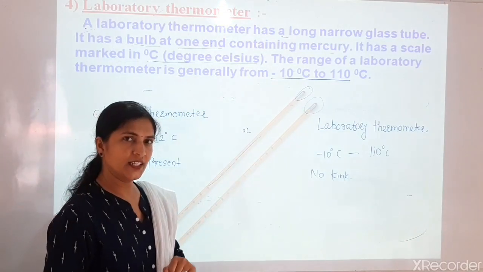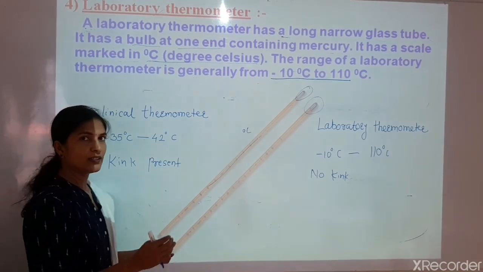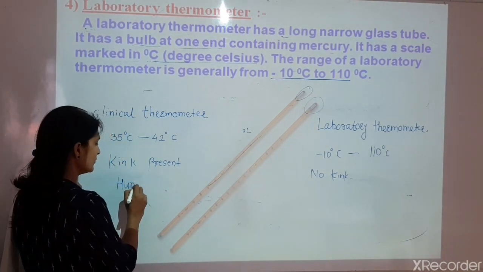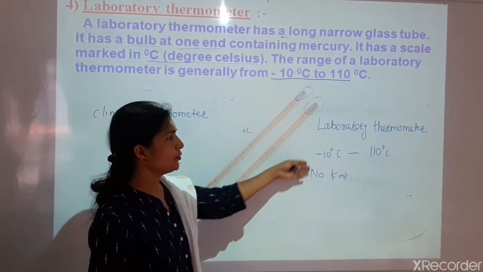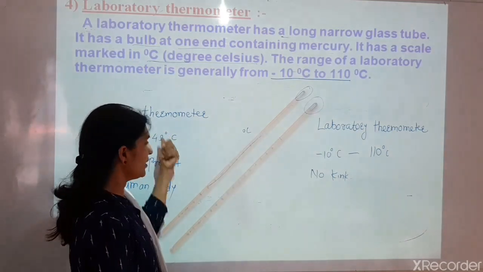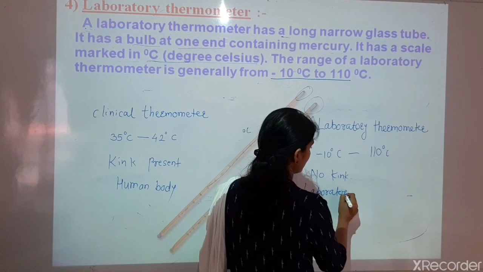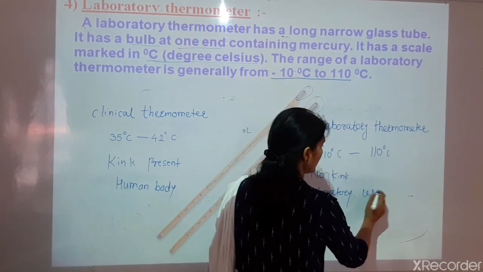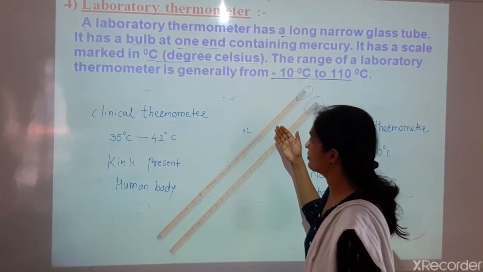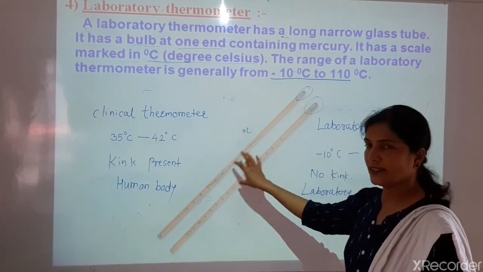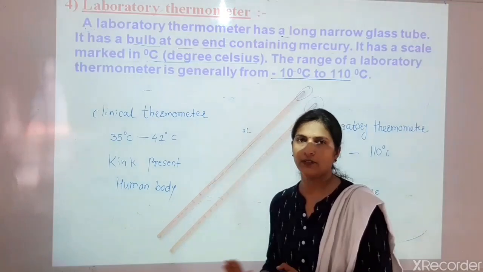One more difference between the clinical thermometer and the laboratory thermometer. The clinical thermometer is used for measuring the temperature of the human body. It measures the temperature of the human body, and it is used in the hospital, while this one is used in the laboratory. So this is the difference. But the narrow glass tube, the bulb and the Celsius scale are the same, while the range, the kink and the use are different.